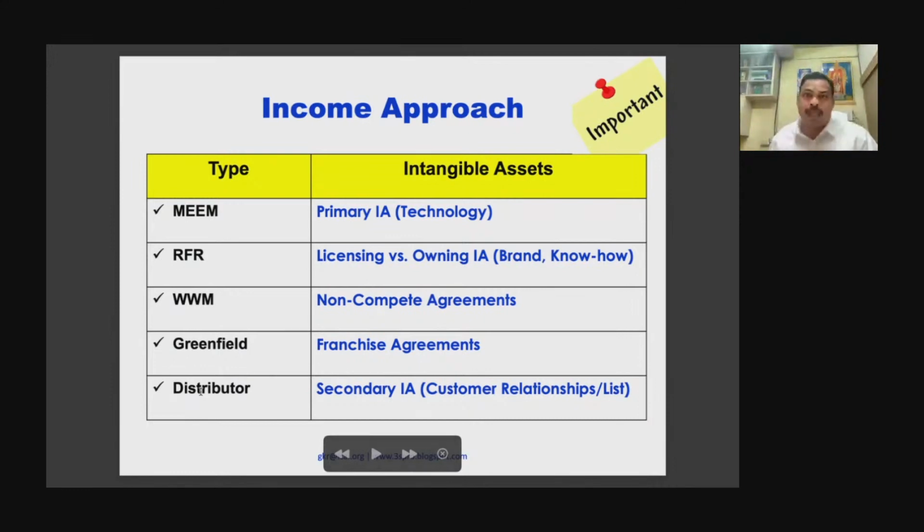I'll explain. And remember, guys, for all the income approach, if I give the calculation, I'll remove all the headings on top of it. Only the calculation alone I will give. You will be surprised, all the 5 methods will look alike. Because what is the income approach? Future economic benefit, future cash flow. All the future values: first year, second year, third year, fourth year, fifth year, then your terminal value. Then apply the discount rate and find the present value. That's all. This is your income approach. But there is a slight variation, and that slight variation is what you need to capture. Based on the type of intangible asset, you will go for the method. So now let me take one by one.